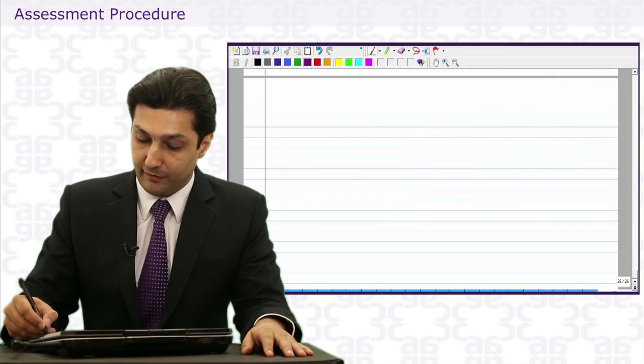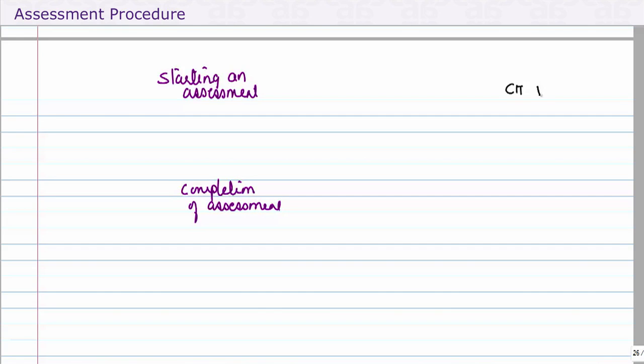Now, there is a difference between starting an assessment and completion of assessment. There is a judgment, a landmark judgment in CIT versus Purushottam Das T. Patel.